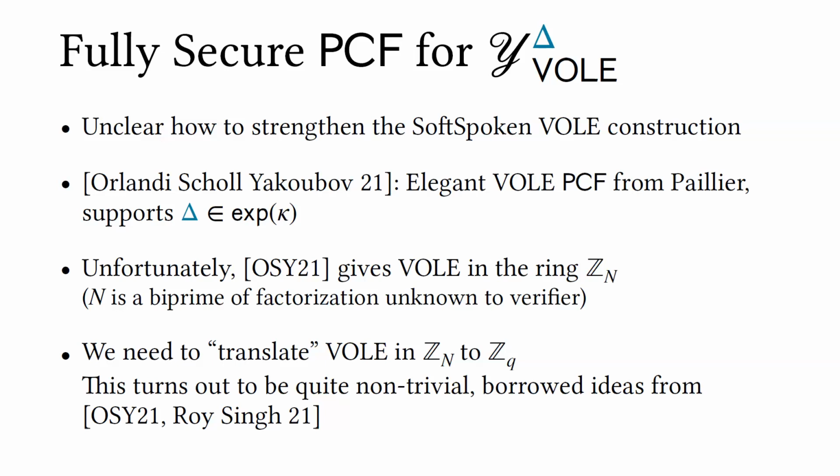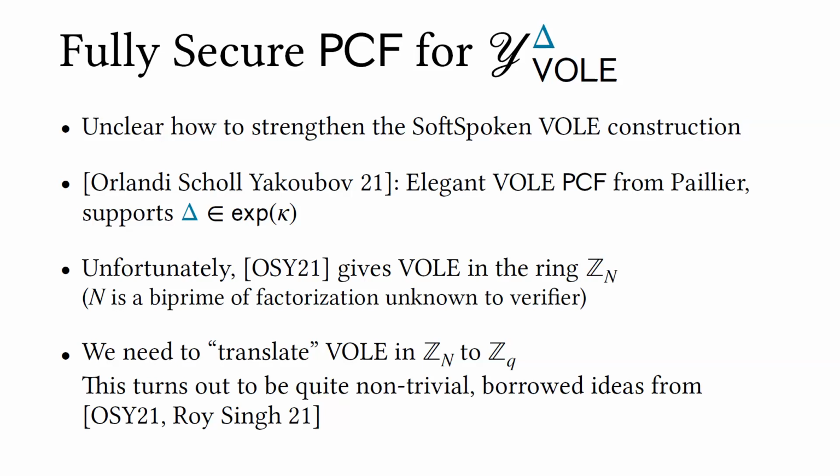Orlandi, Scholl, and Yakoubov came up with this really nice construction for a VOLE PCF based on Paillier a couple of years ago, which does support exponentially large MAC keys, so exponentially large VOLE correlations. Unfortunately, the correlation that they provide is in a ring Z_N, where N is an RSA modulus of unknown factorization. But what we want is a correlation mod Q, where Q is the elliptic curve group order. So we have to come up with some gadgets that let us translate this correlation mod N to a correlation mod Q. And this turns out to be kind of non-trivial.